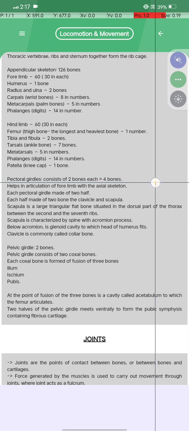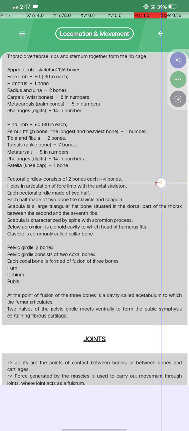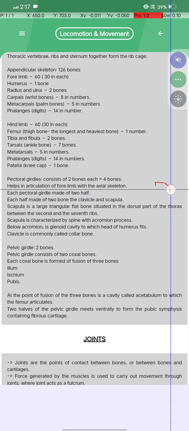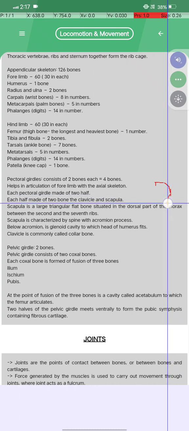The pectoral girdle consists of 2 bones, each with 4 bones, and it helps in the articulation of the 4 limbs with the axial skeleton. Each pectoral girdle is made of two halves, and each half is made up of the clavicle and the scapula.